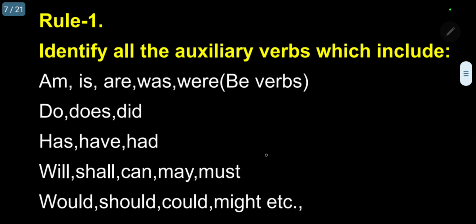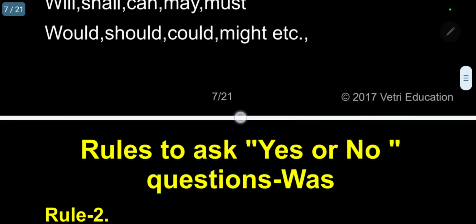Identify. Okay? Right. Here is one important point I want to give now. Am is used only for I. Only for I, am can be used. That should be, you must have.